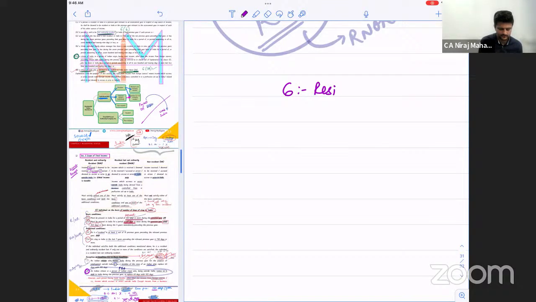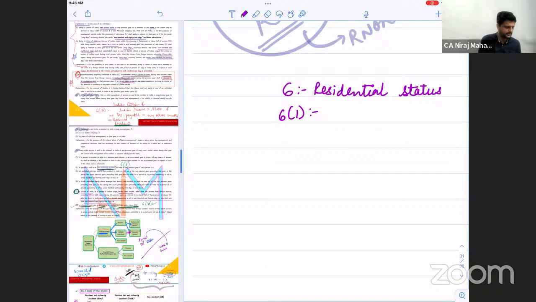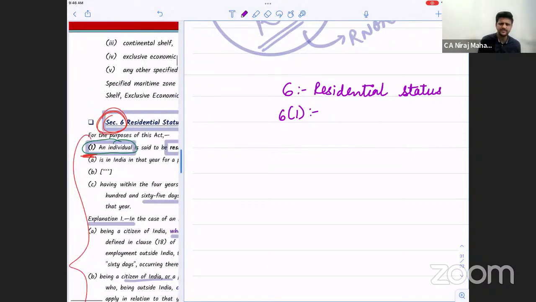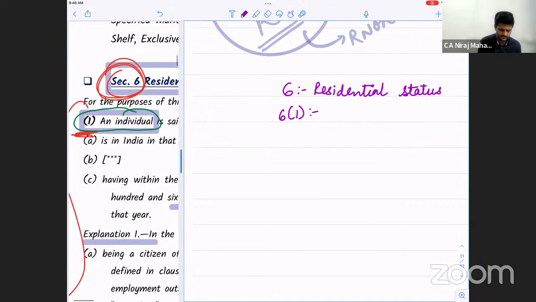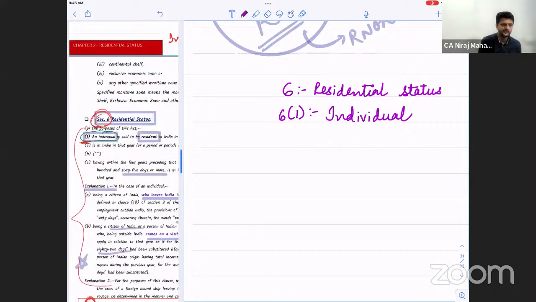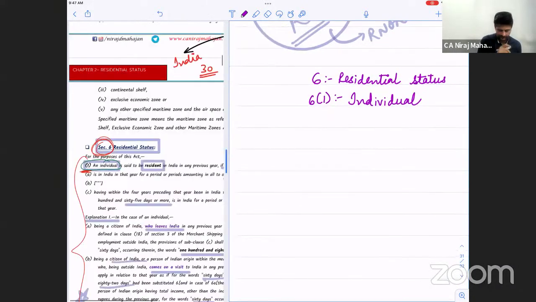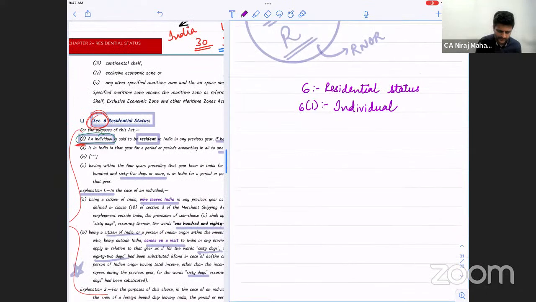Correct. 6(1) talks about what? You have the textbook in front of you, I hope. Have you received it or not? Not yet. Individual. Okay, Khushbu. I'm writing in brackets: resident.